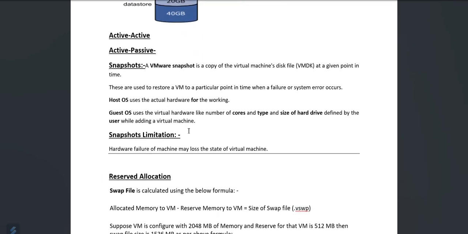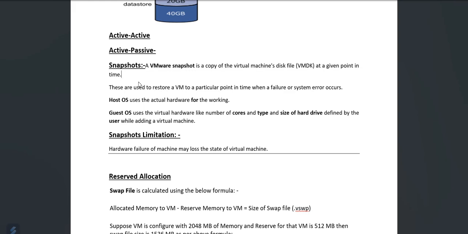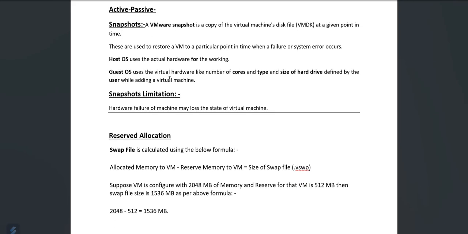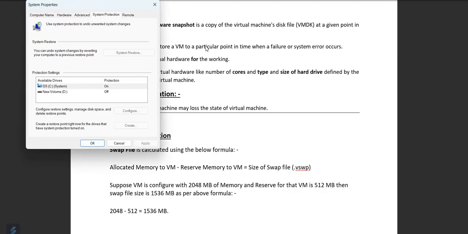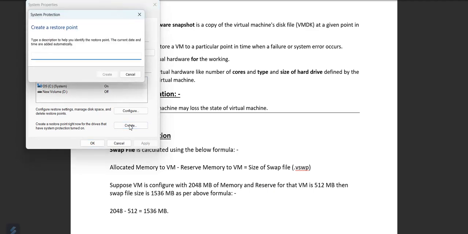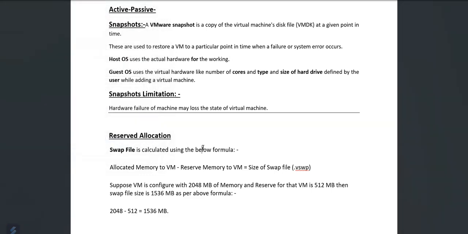Now, snapshots. In VMware, a snapshot is a copy of the virtual machine disk files at a given point in time. This is the VMDK file, which is just a copy of the files, and it is helpful to restore a virtual machine to a particular point when a failure occurs, like the system restore point which we create in our operating system. Suppose I have to create a restore point for the C drive, I will create a restore point for the location and give the description. Like that, we can create a restore point.